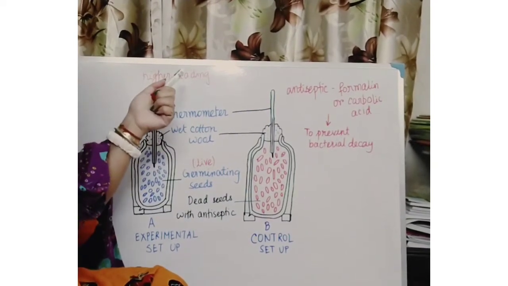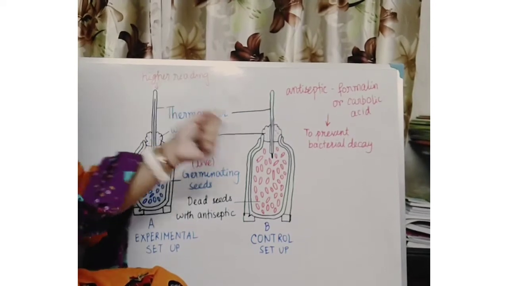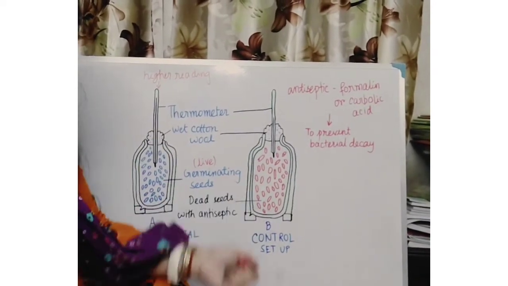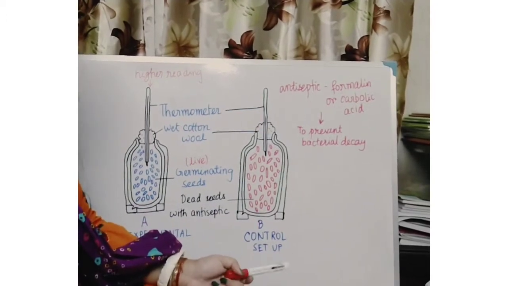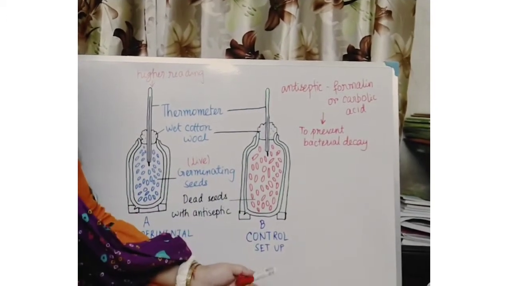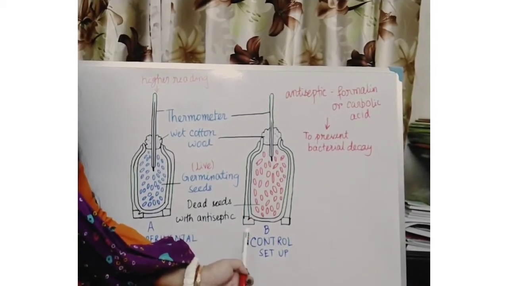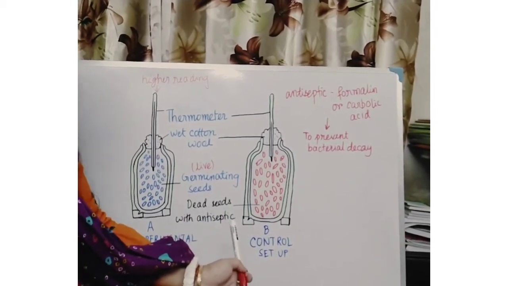But in the dead seeds in thermos flask B, there is no rise of temperature. In this way we can prove in this experiment that heat is evolved during respiration.